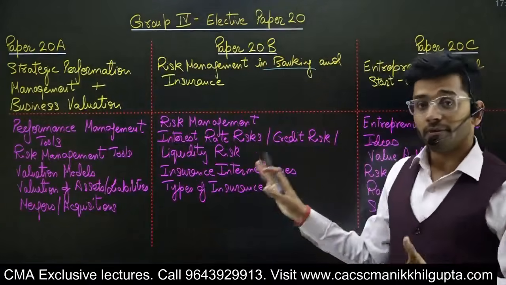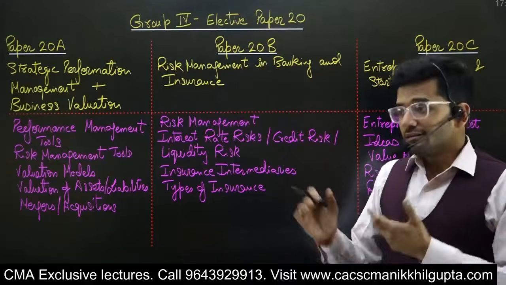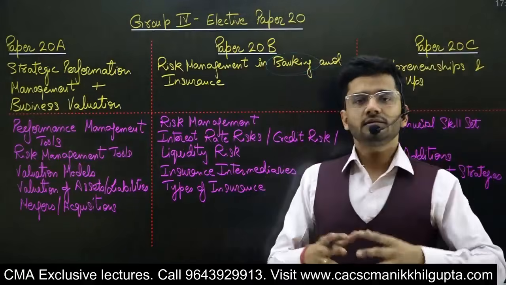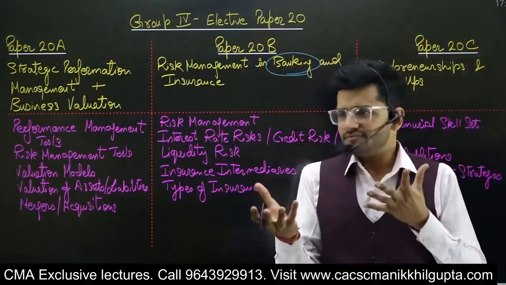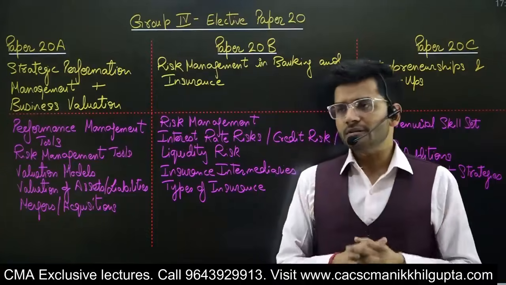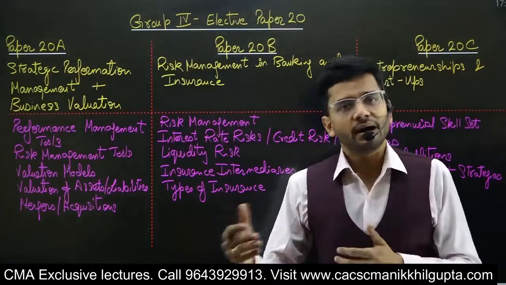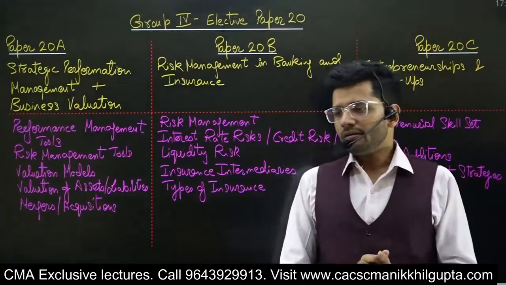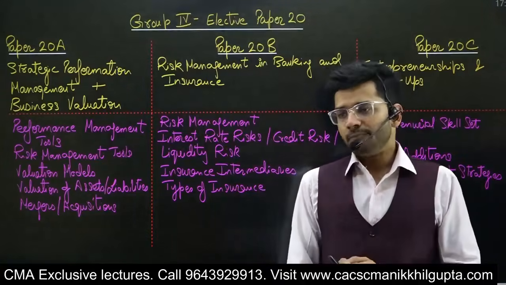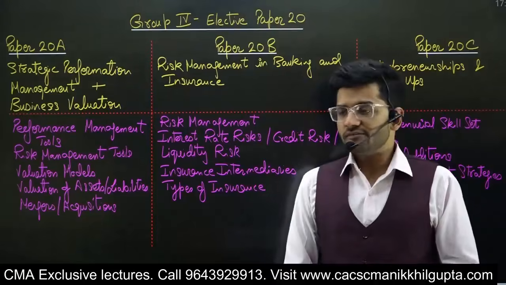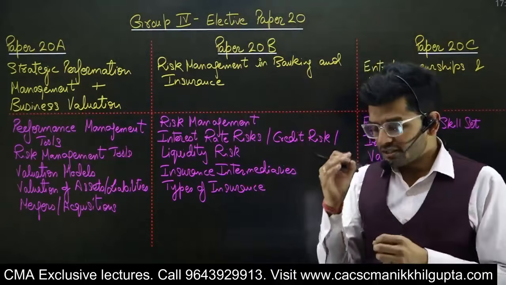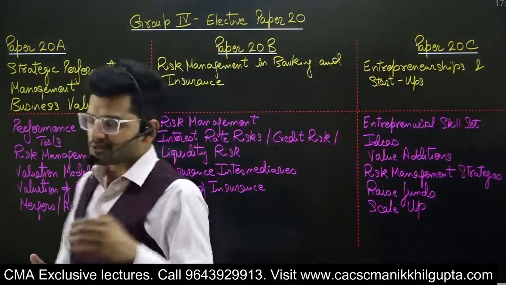Now, this particular paper will focus on the risks which are attached to banking operations. Banking sector comes with a lot of risk. We have seen in the past few years, guys, big frauds happening, like in case of Vijay Mallya, Nirav Modi, etc. So huge banks running bankrupt because of these NPAs, non-performing assets, which have cropped up in the past. So a lot of disturbances, a lot of disruptions have happened in the banking sector.